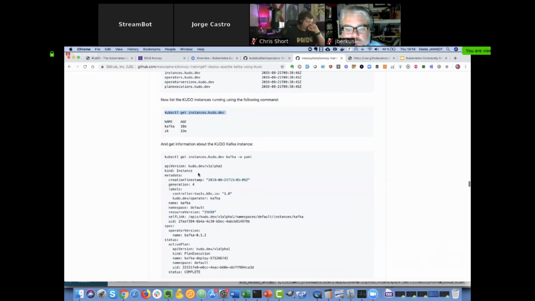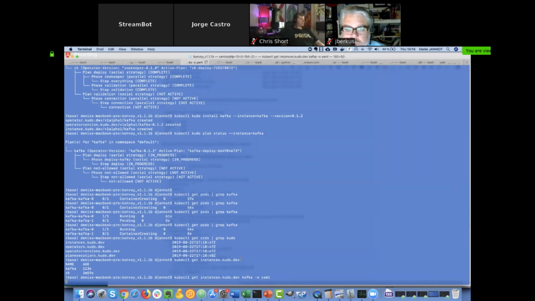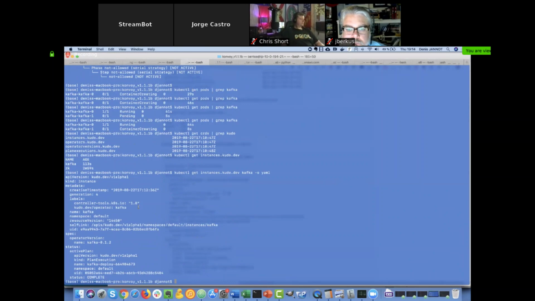In the same way, to get more details about the version of the Kafka operator being deployed, you use the standard kubectl command with this CRD, and you'll see that version 0.12 is being deployed here.